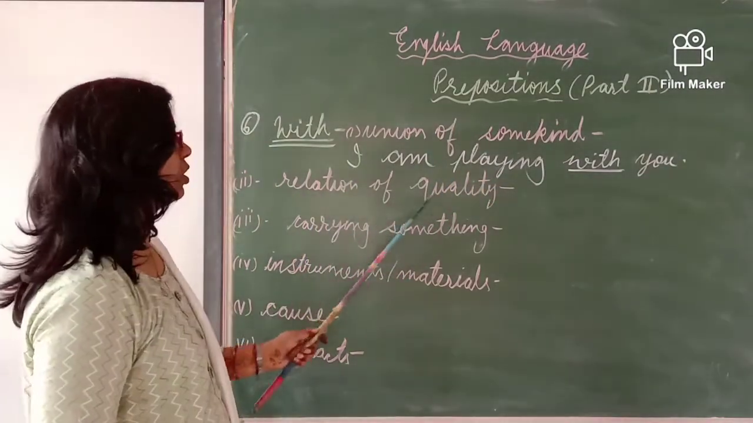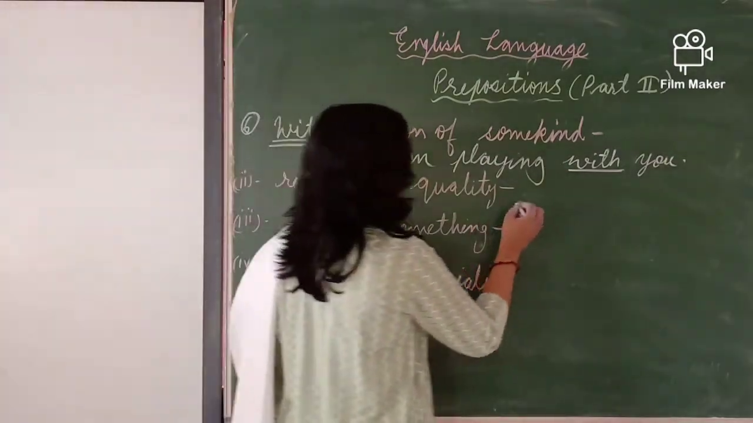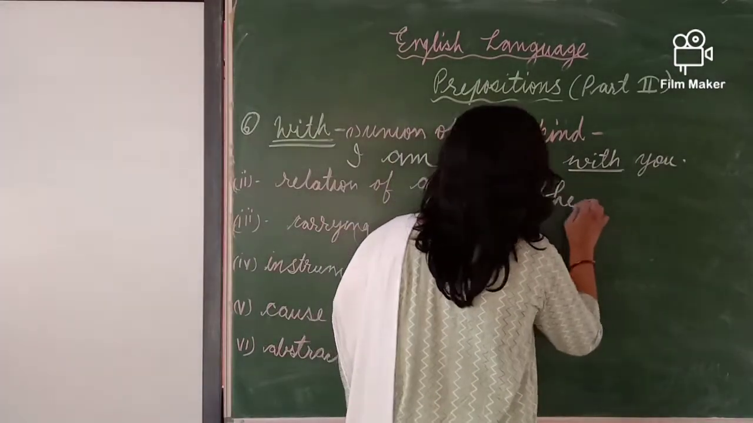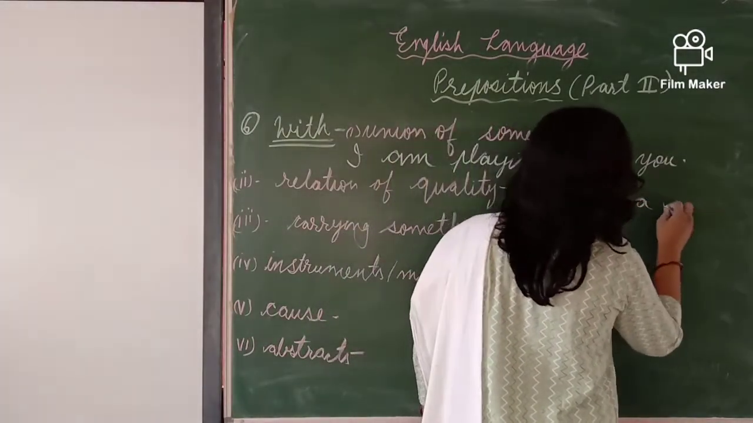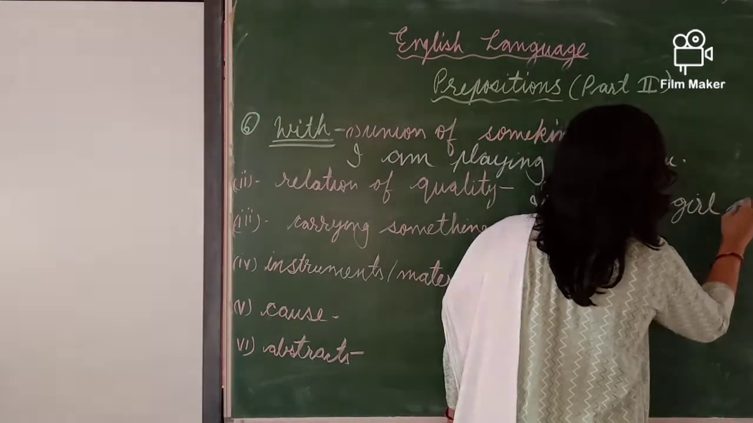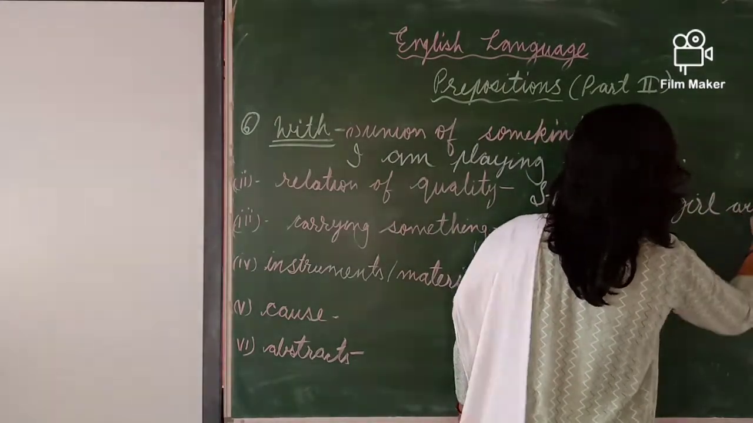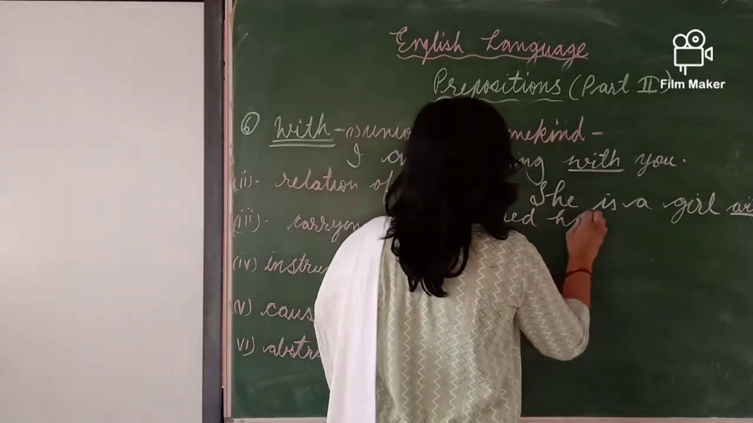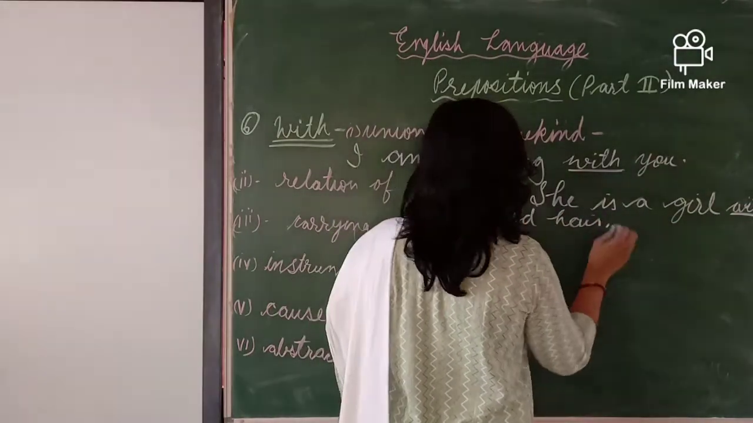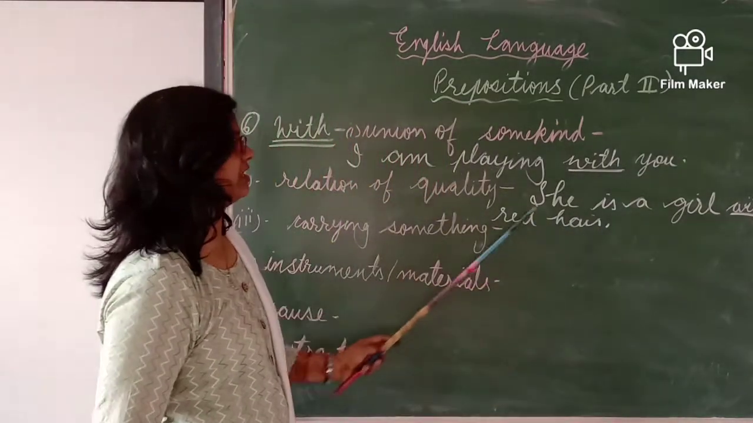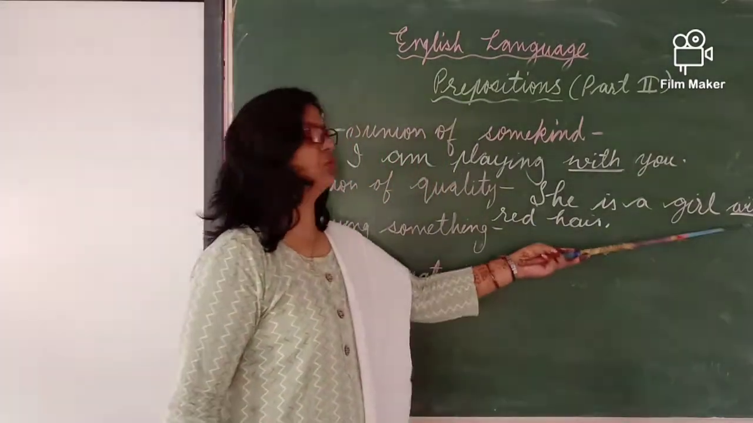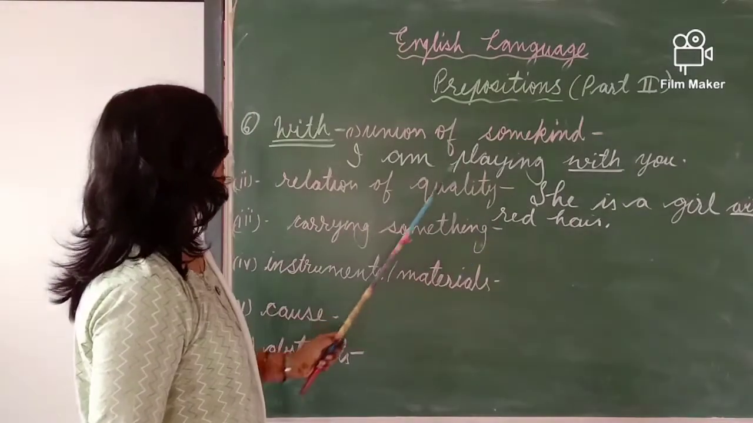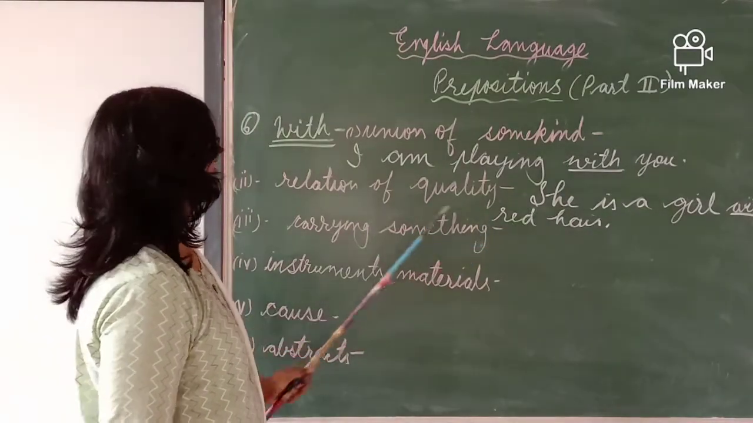Next is relation of quality. She is a girl with red hair. There is the quality of the girl. She is having red hair. So here we use "with" because it shows the quality, it shows the relation.